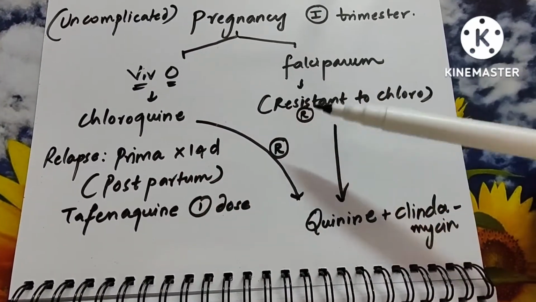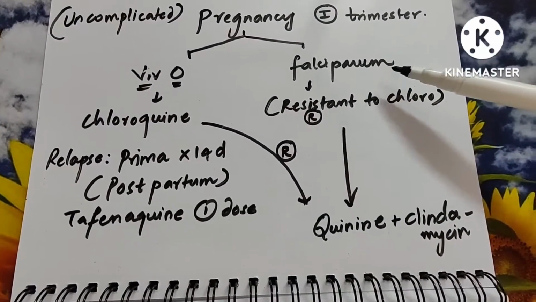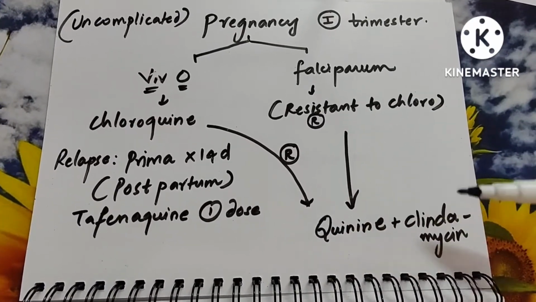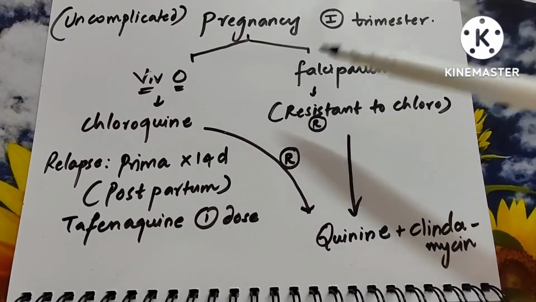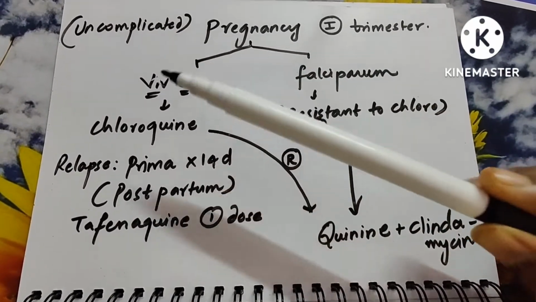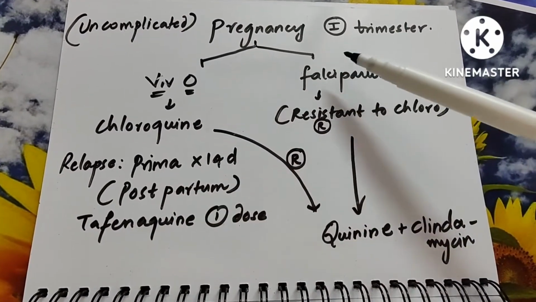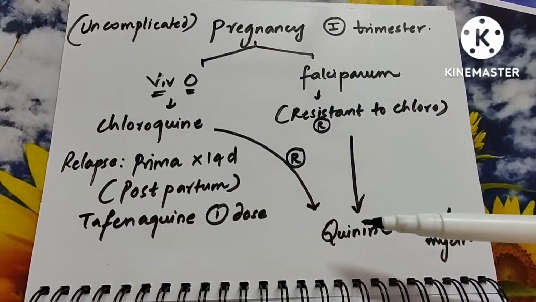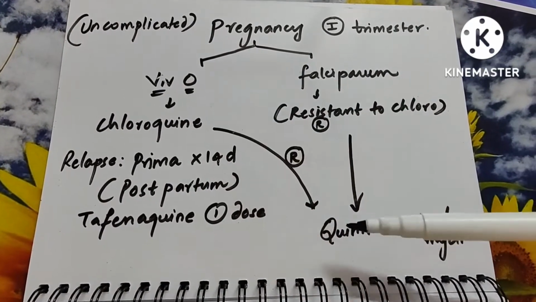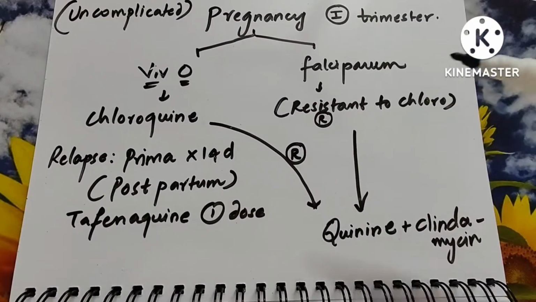Whereas falciparum is inherently resistant to chloroquine. So chloroquine does not act against the P. falciparum parasite. So you need to give quinine and clindamycin in that case. So when the pregnant woman comes in first trimester suffering with vivax and ovale, then give chloroquine. If falciparum, then you should directly start with quinine. If the patient is resistant to chloroquine, then shift her to quinine plus clindamycin treatment. This is the basic thing.